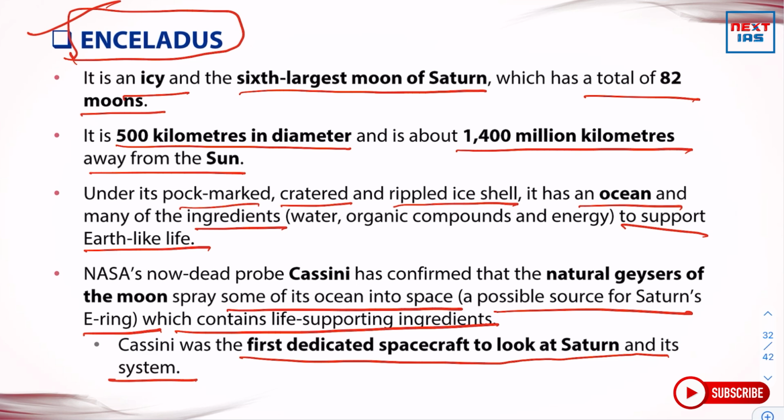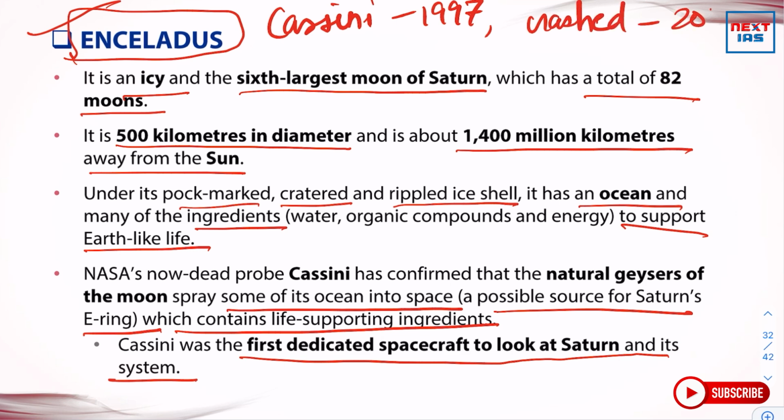Cassini was launched in 1997, and it crashed into Saturn's atmosphere in 2017, ending its 20 years of research and study of Saturn and its moons. Then there is one more fact: recently, with the discovery of 20 new moons, Saturn became the planet with the largest number of natural satellites.